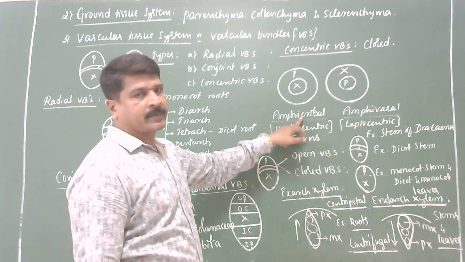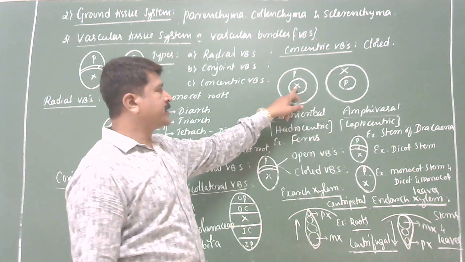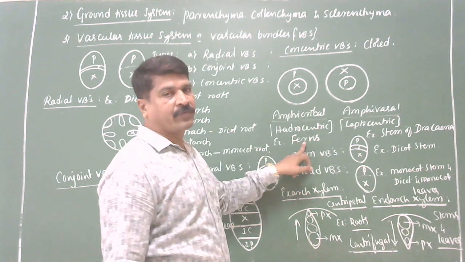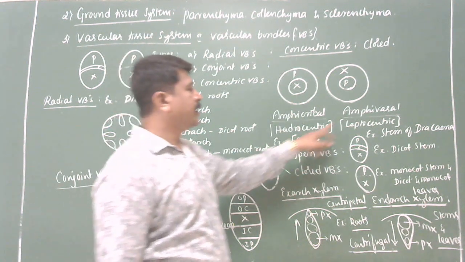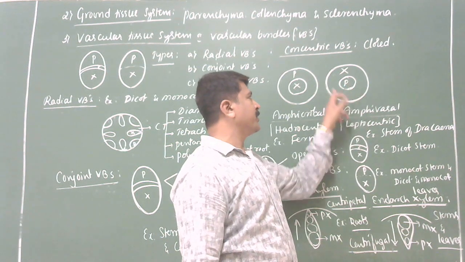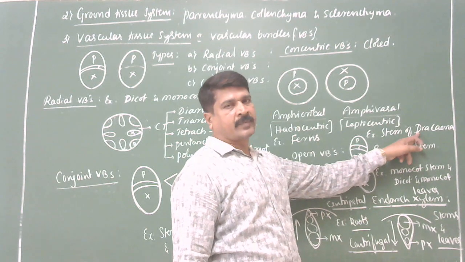It is of two types: amphicribral, also called hadrocentric. Here xylem lies in the center and is surrounded by the phloem. Example, pteridophytes like ferns. Amphivasal, also called leptocentric. Here phloem lies in the center and is surrounded by the xylem. Example, stem of Dracaena. Clear.